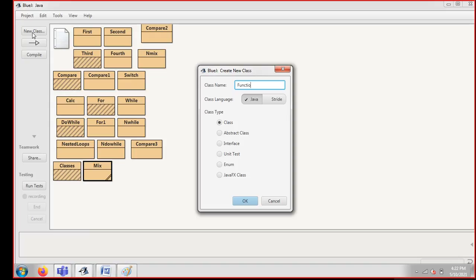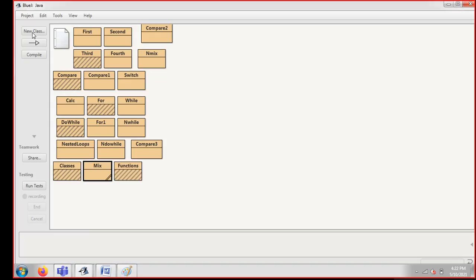So I'm simply going to write here functions. We have one more session on functions where I'm going to explain how many different types of functions we have, how we can give values to a function, and how a function can return a value in multiple ways.